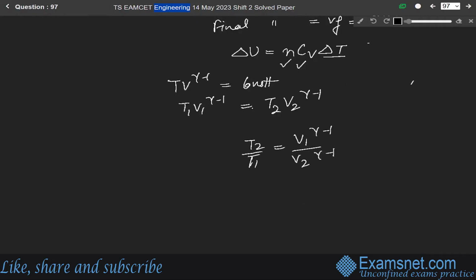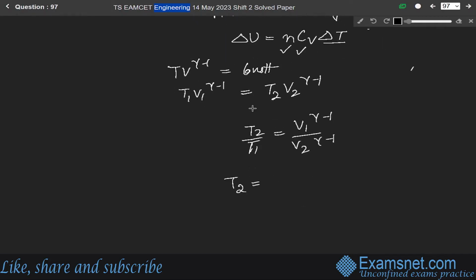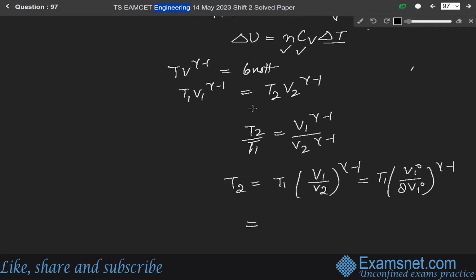Or T2 equals T1 times (V1 over V2) to the power gamma minus 1, where V1 is Vi and V2 is Vf. So it will be T1 times (Vi over 8 Vi) to the power gamma minus 1. T1 is 327 plus 273, converted into Kelvin, which means 600 Kelvin.